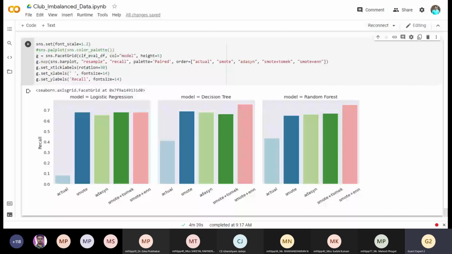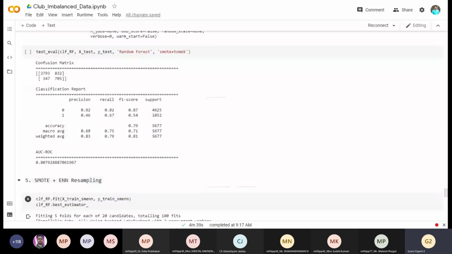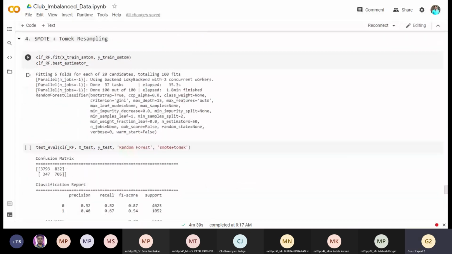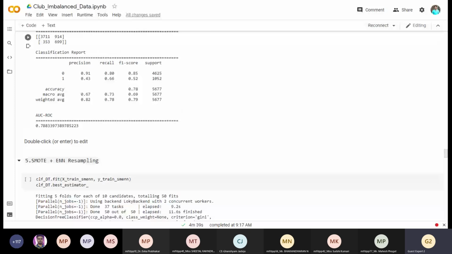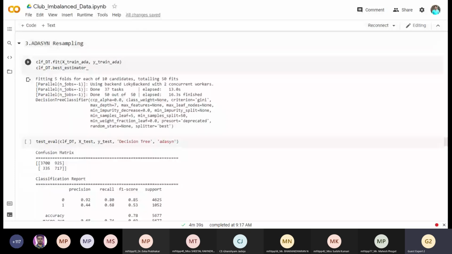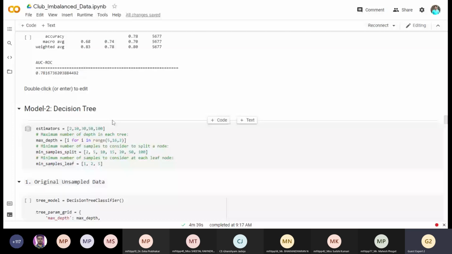Because we can see that when we try to fit the model, we only call the library. Suppose I have used the library over here, let me tell you, this is the model and decision tree. So this is my estimator. I have applied grid search CV on decision tree classifier. What I did actually, if you see carefully, I have only imported the library and called the function.